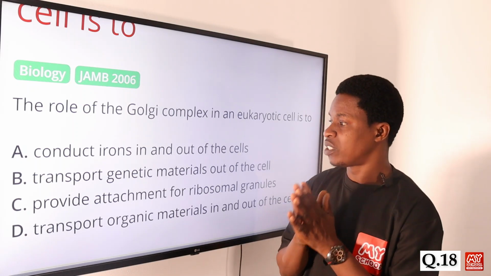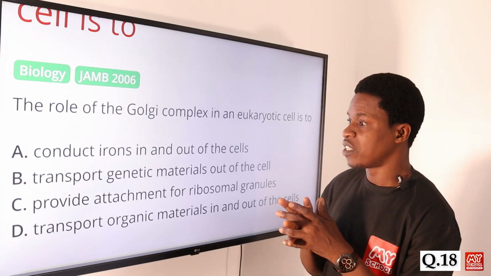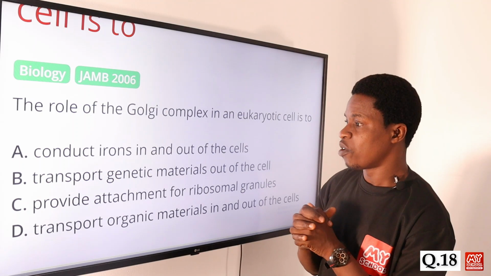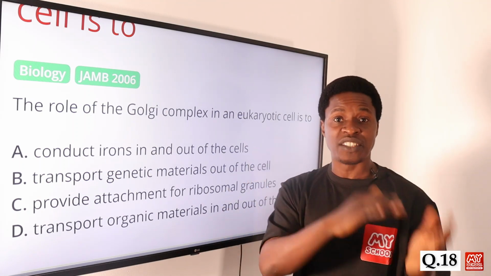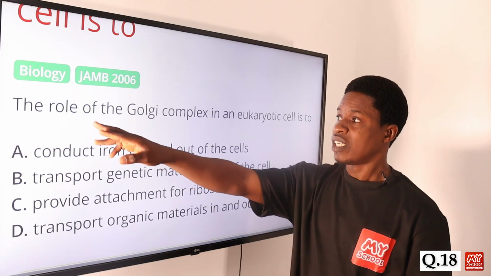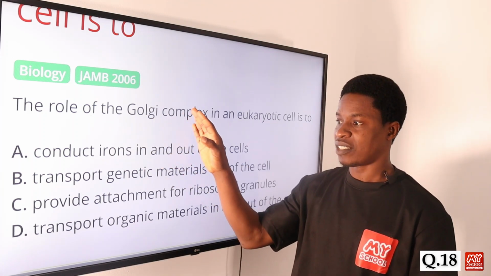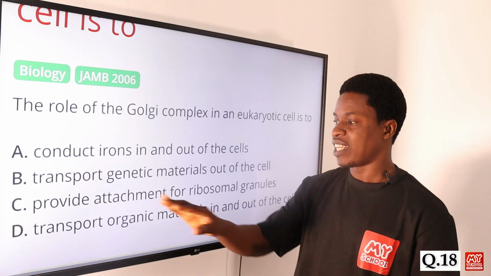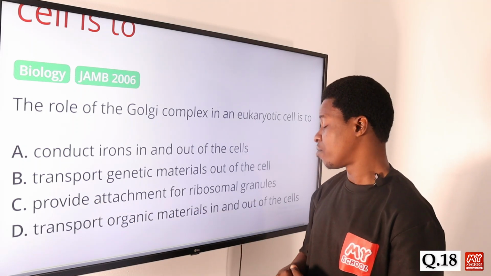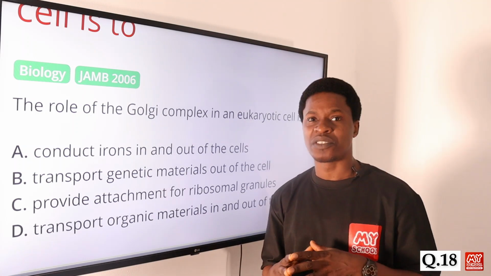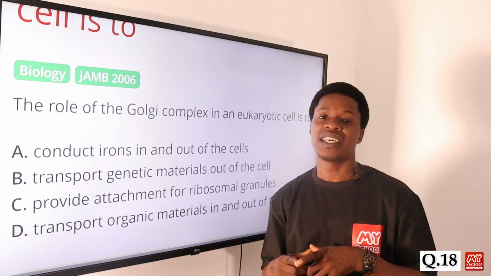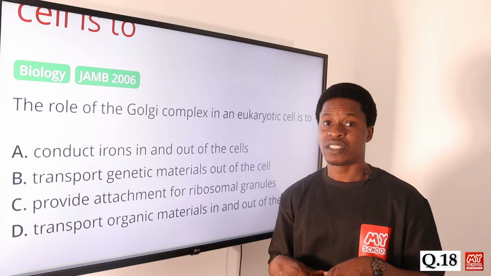Option B says transport genetic materials out of the cell. Well, transportation of genetic materials out of the cell, maybe to the lysosome, is not the role of the Golgi complex. Option C says provide attachment for ribosomal granules. Providing attachment for ribosomal granules is the major function of the endoplasmic reticulum, not the Golgi apparatus.